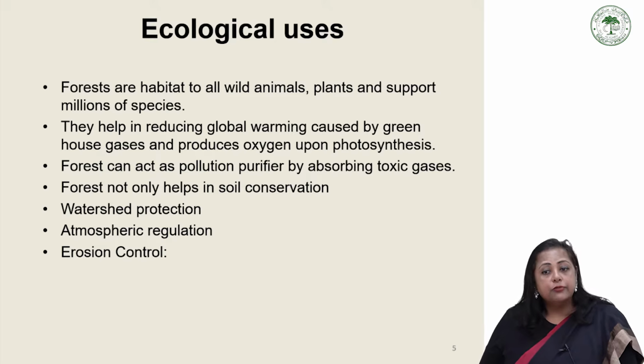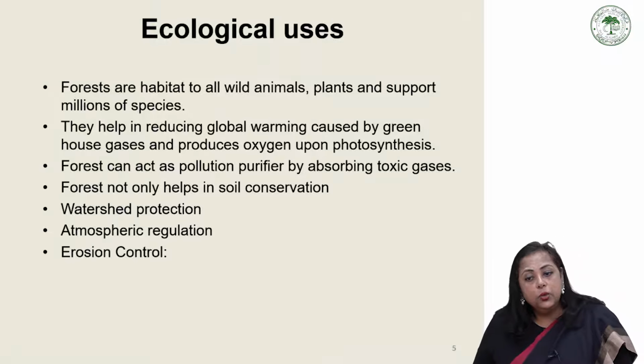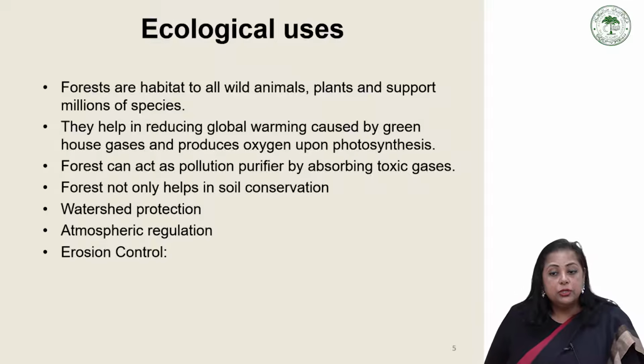Forests reduce the rate of surface runoff and prevent floods and soil erosion. They produce prolonged gradual runoff and thus prevent the effects of drought. Atmospheric regulation: forests absorb solar heating during evapotranspiration and maintain carbon dioxide levels for plant growth. They also maintain the local climatic conditions.